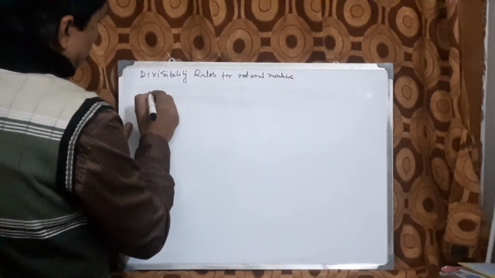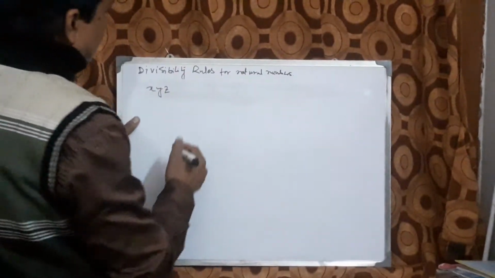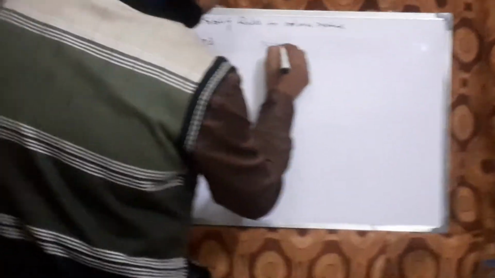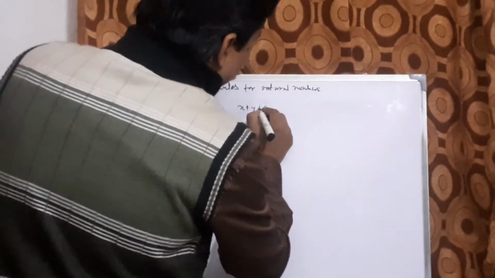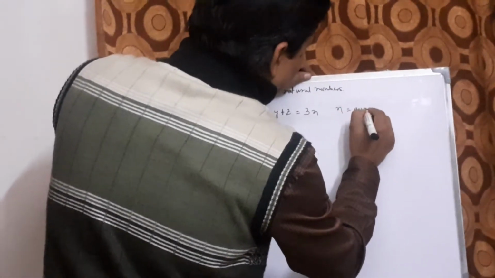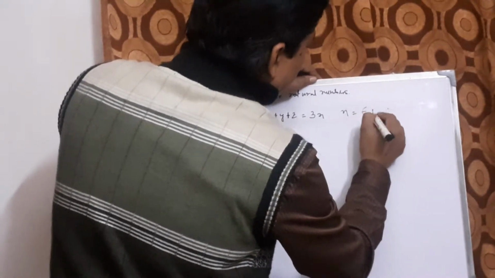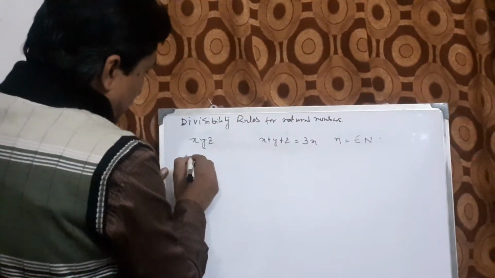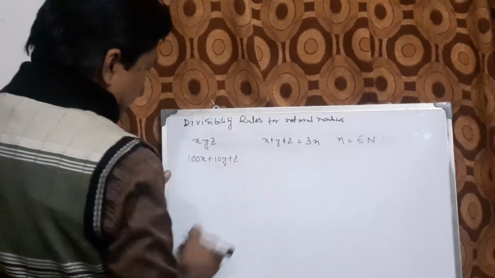Let a 3-digit integer be given by x, y, z. So as per the condition, x plus y plus z, the summation of digits, is equal to a multiple of 3. So this can be represented as 3n, where n belongs to the natural number series. Now xyz, if we expand, becomes 100x plus 10y plus z. This is the actual number.